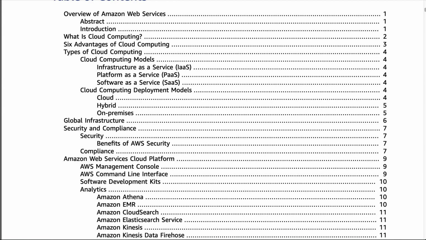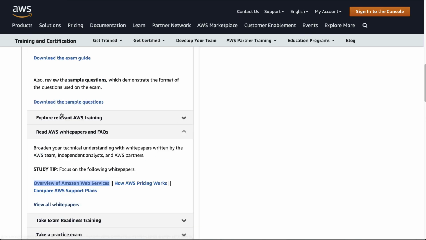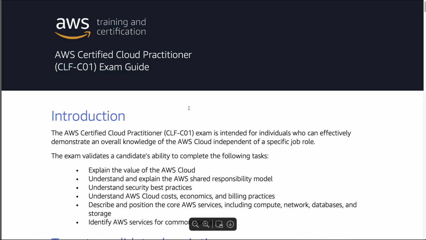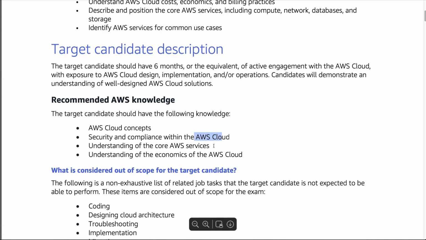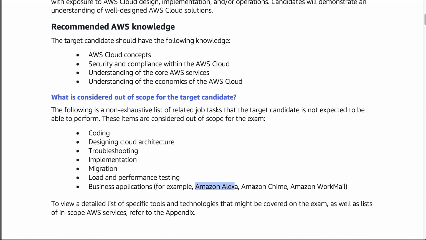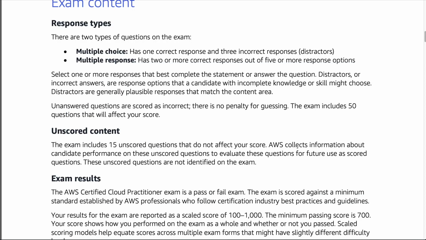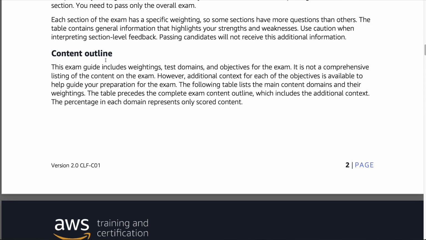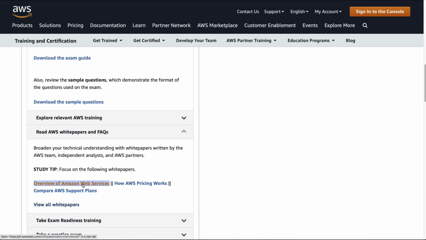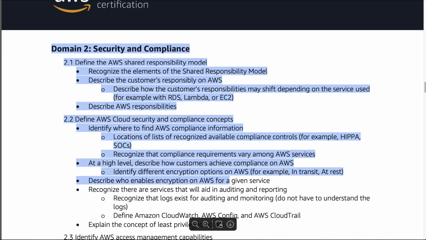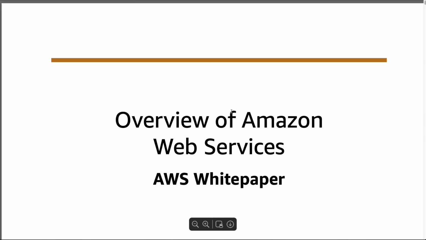So remember, if we go back here to the exam guide, there are all these different terms like AWS Cloud, Alexa, Amazon Chime, Amazon Workmail, all these things. All of these are very important things to be examined on, and then you go back to the exam guide and make sure that with the white paper, you're able to fill in those definitions. So really, that's the goal of using these white papers, to fill in the definitions from the outline. And that's how I would use it.